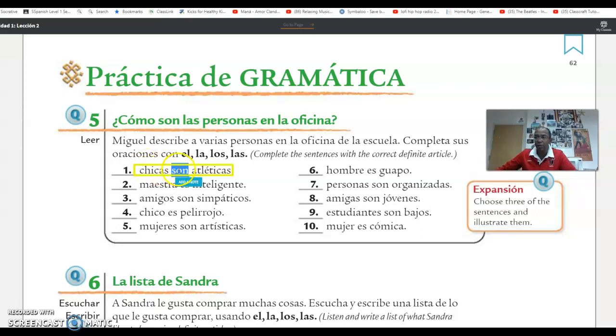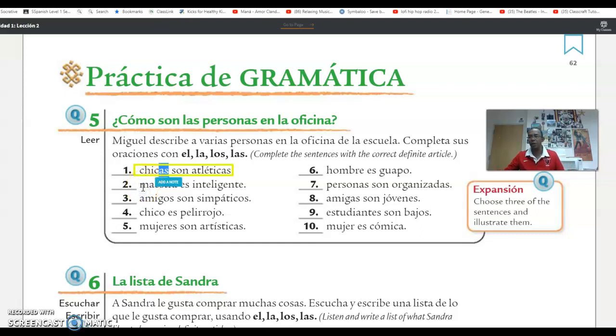So which one would you put? El, la, los, or las? It's more than one. Remember, it has to match gender and number. So it's not going to be el, no, because it's for boys, one boy. It's not going to be la, because even though this is feminine, this is only for one feminine word. Is it going to be los? Even though this word chicas is plural, it's not going to be for that, because this one is only used for masculine words. It's going to be las. Las chicas. Notice how it matches. Las chicas matches with chicas. So it will be las.